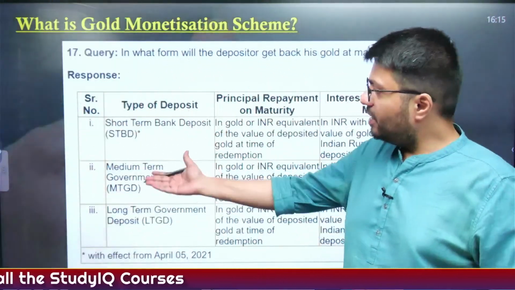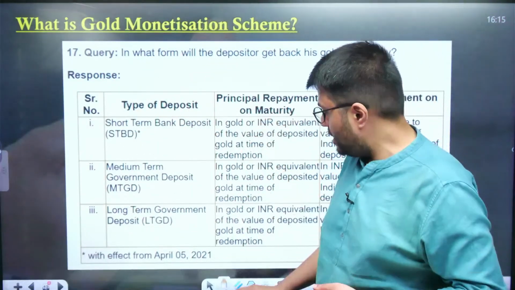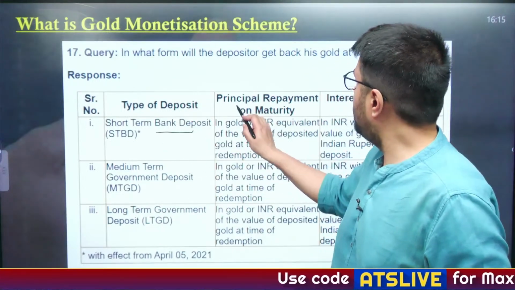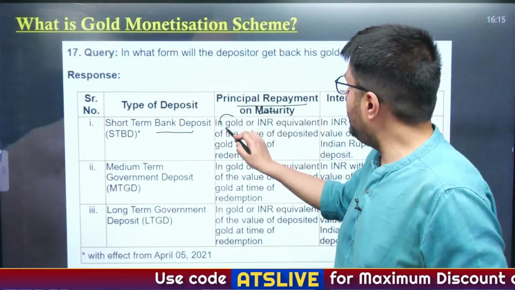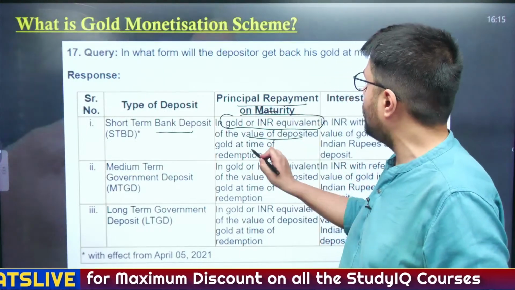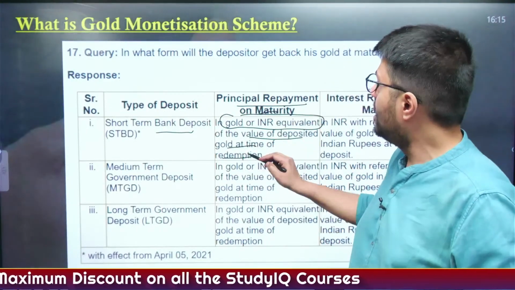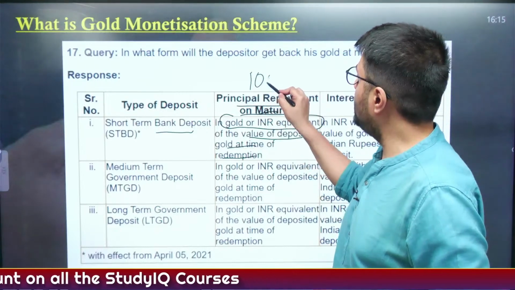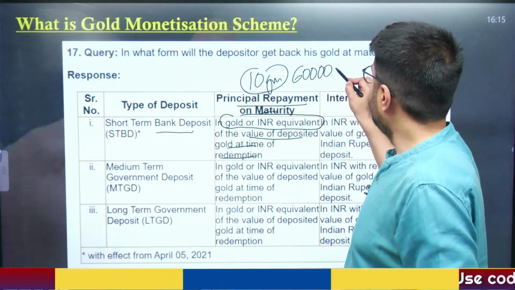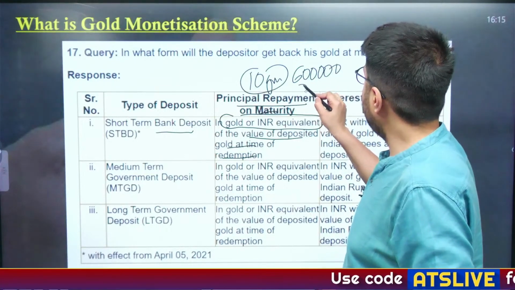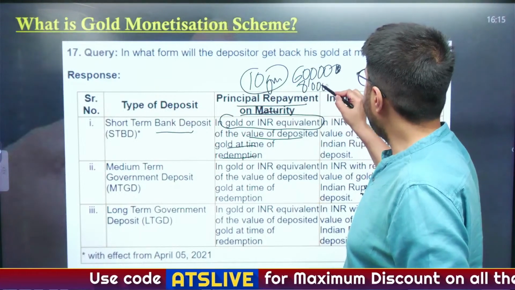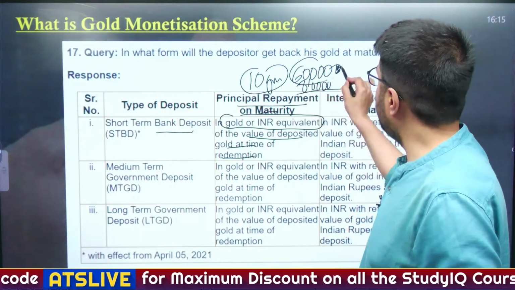Now I have taken a screenshot from the RBI website. You can see from this screenshot that for short-term bank deposits, the principal repayment will be made in terms of gold or INR equivalent in value of the gold deposited at the time of redemption. So suppose you deposited 10 gram, earlier its price was 60,000 rupees, now its price has increased to 80,000 rupees. So this is how you get capital gains.